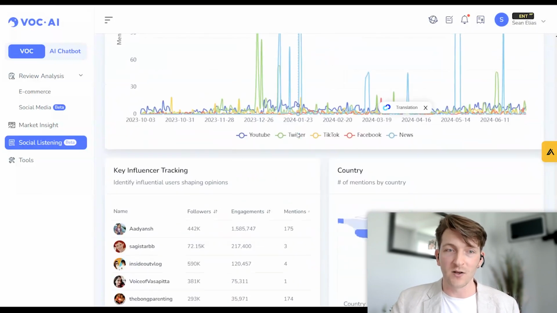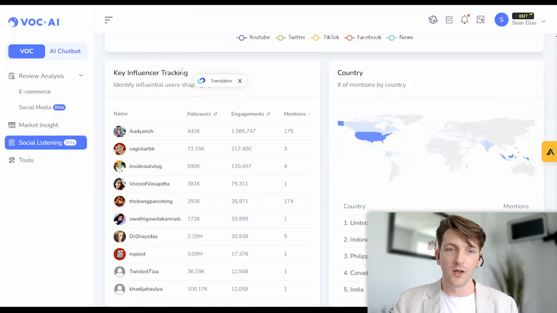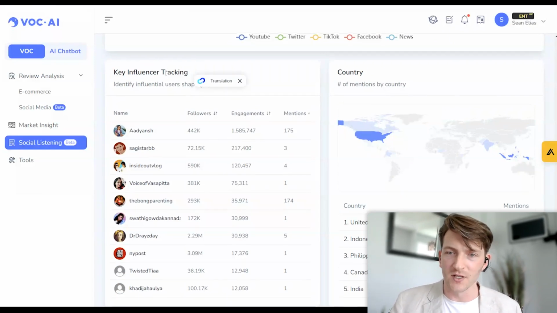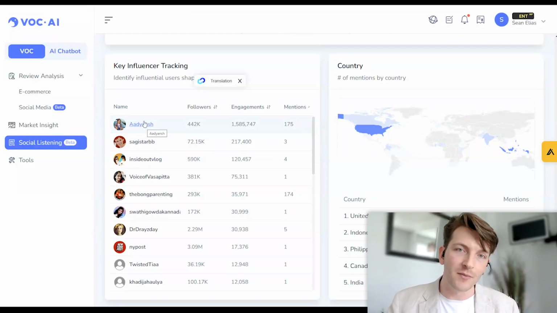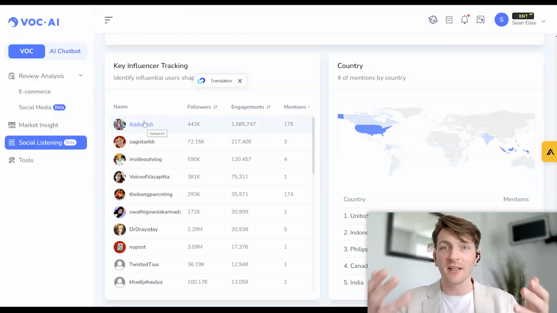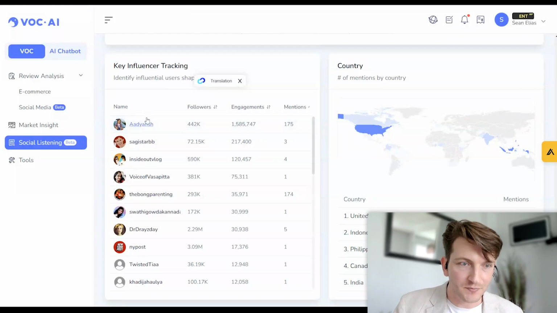As we scroll down, we can now see the key influencer tracking. Why is this good? What could you use this for? Well, you could identify influencers that are talking about your product, your niche, and then reach out to them, contact them and say, hey, let's strike up an affiliate deal. Do you want a commission? Can we pay you to talk about our product? So you can also find affiliates through this.